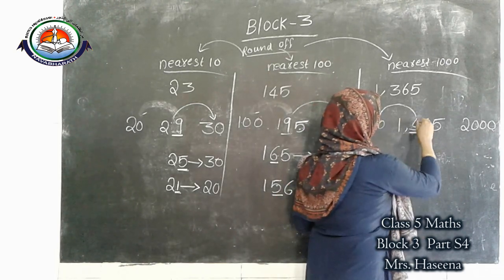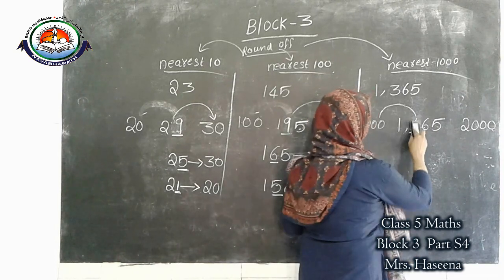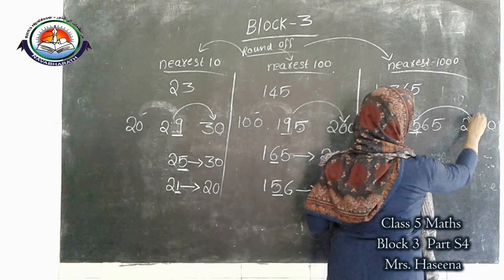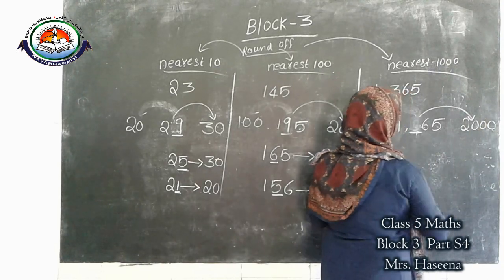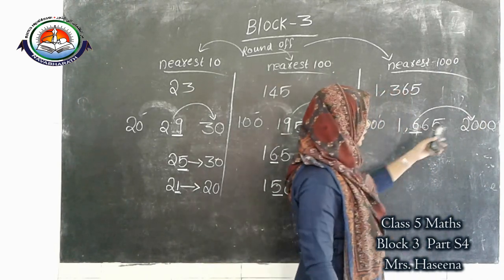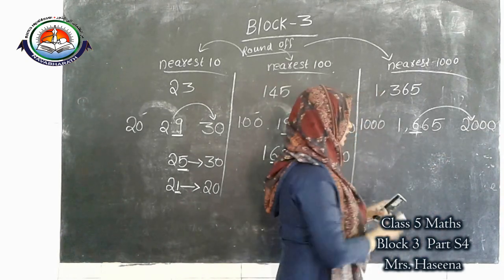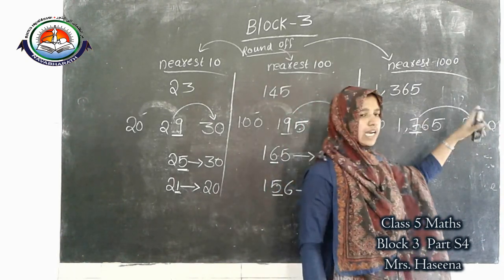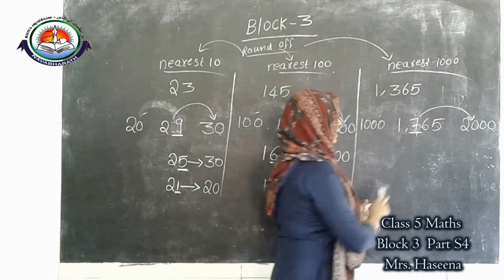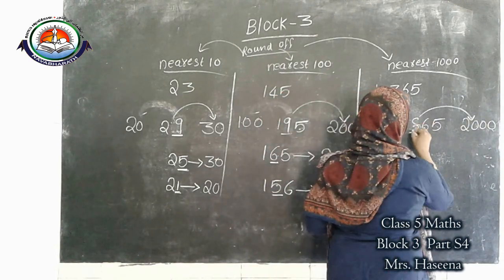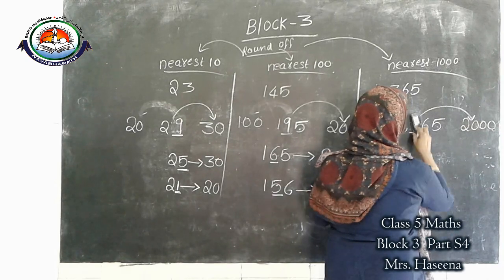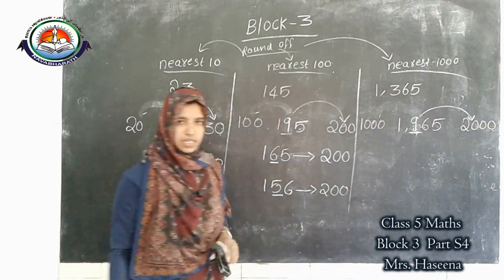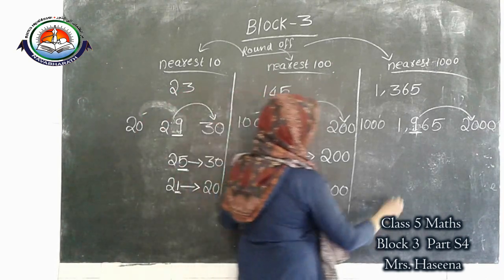Here 4, 5, 6, 7, 8, and 9 mean this is the answer. Understood? Okay.